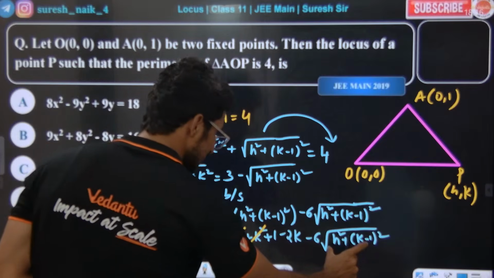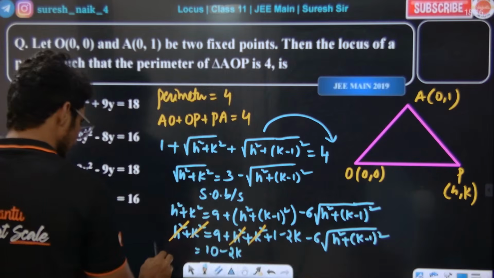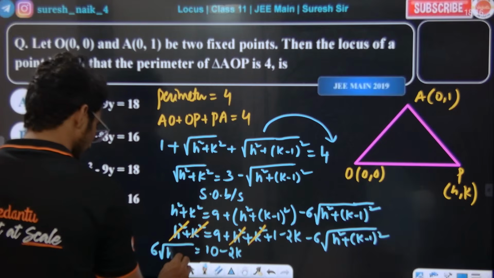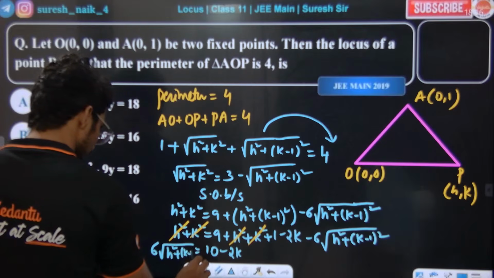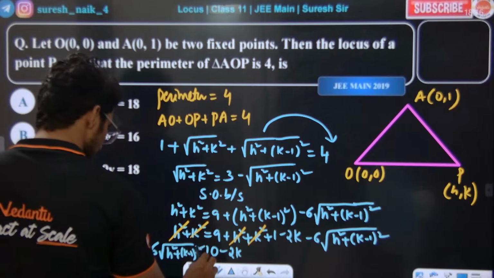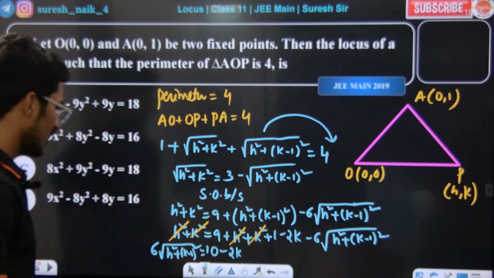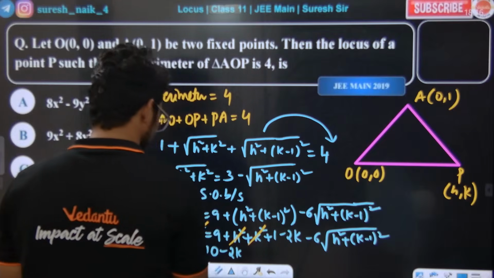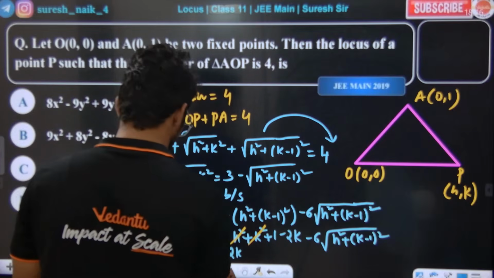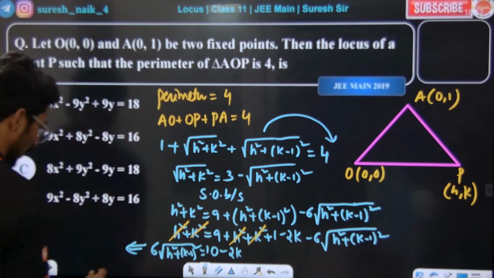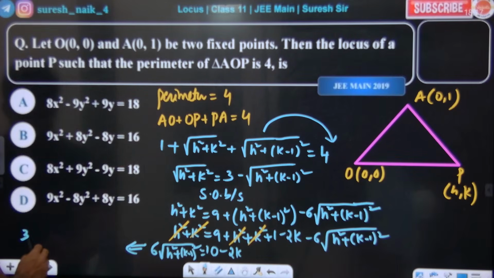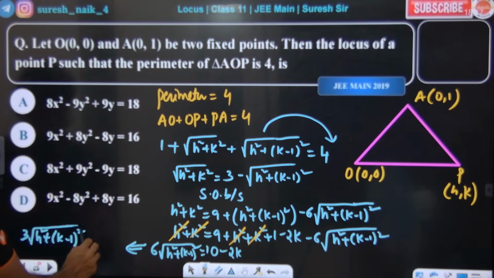And this minus 6 times of this, I am shifting to the left hand side. Yes or no? Tell me. I can take 2 common on both sides. I'm just taking 2 common on both sides. 2 common, and 3 times of this equals 5 minus k.